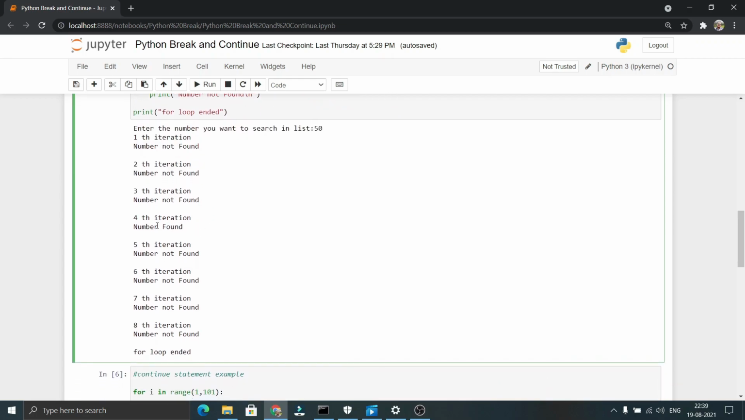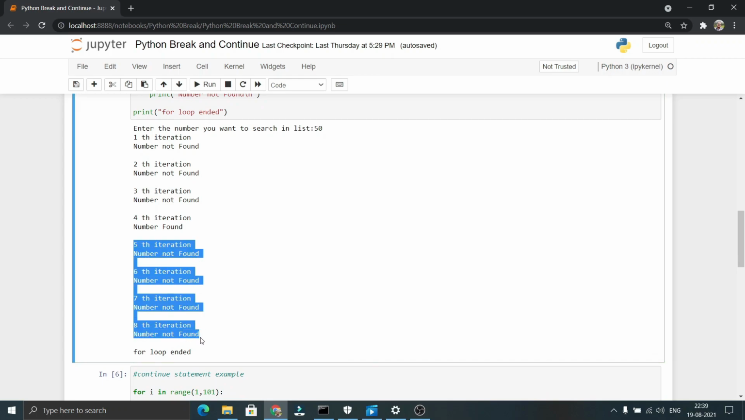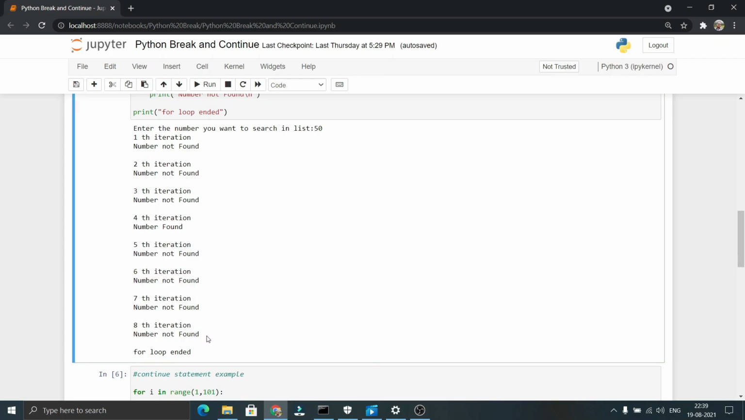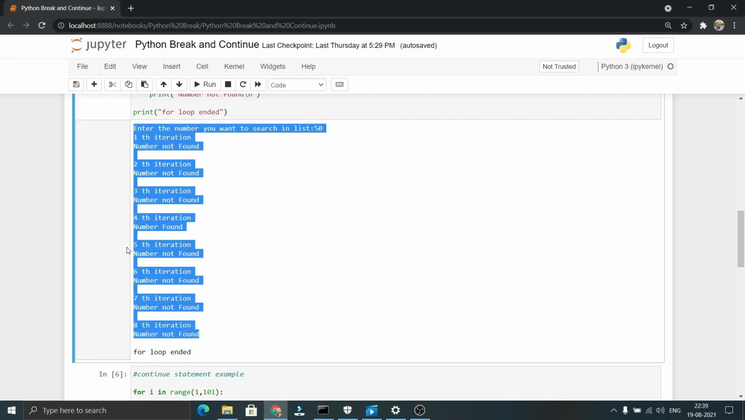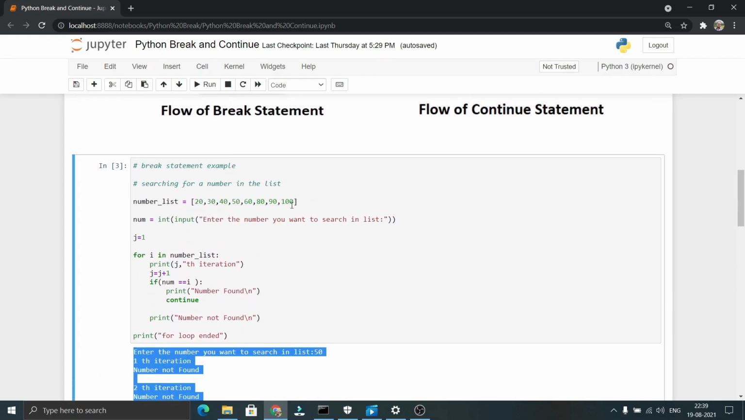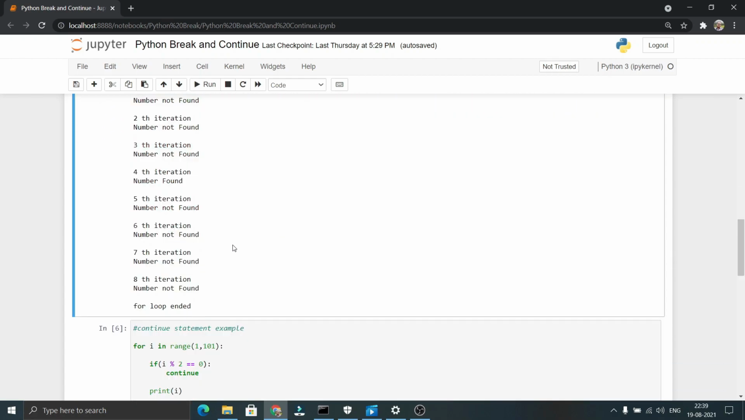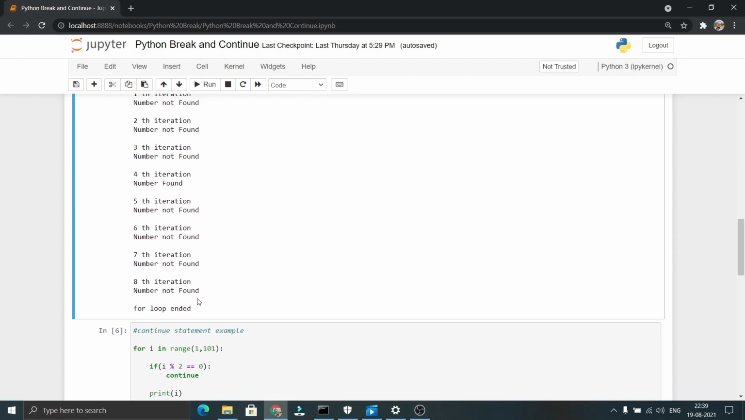You can see here after the fourth iteration, it similarly executed the remaining iterations, that is the 5th, 6th, 7th and 8th iterations, and printed number not found as 50 is not equal to any of 60, 80, 90, 100. And then it exited out of the loop and printed for loop ended.